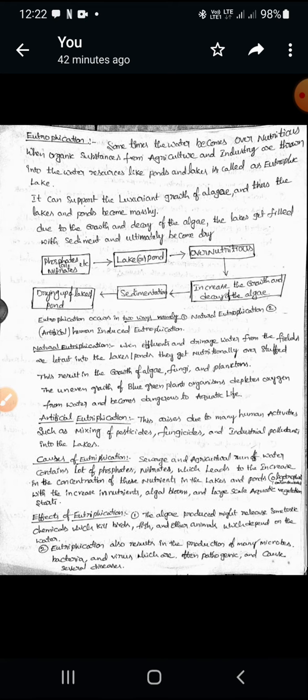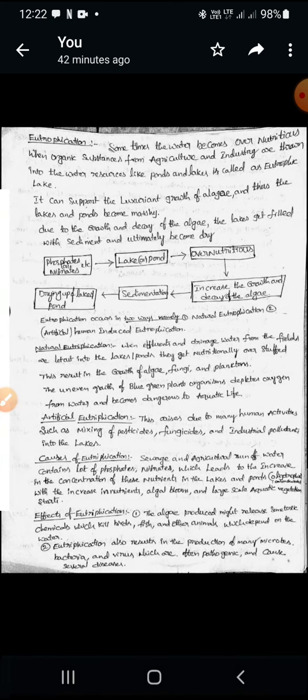Effluents means waste materials. When waste materials run off from the agriculture sector and industries, the natural water is enriched with these nutrients. This results in the growth of algae, fungi and phytoplanktons.